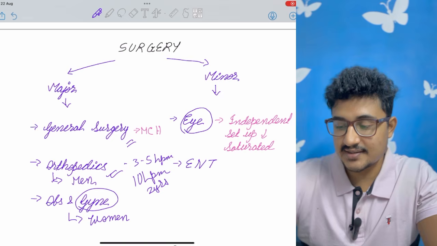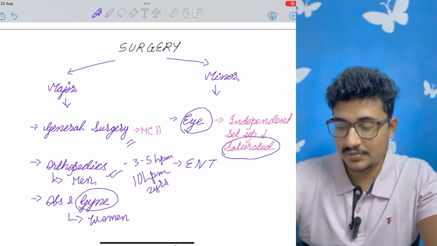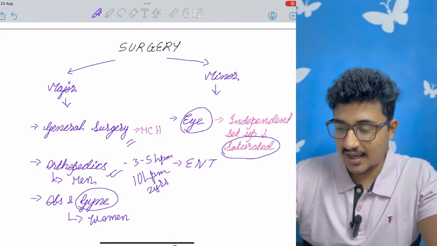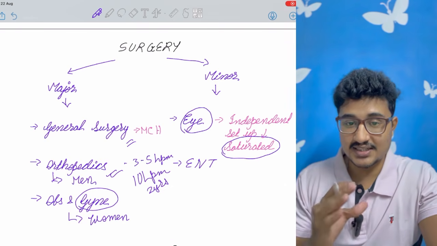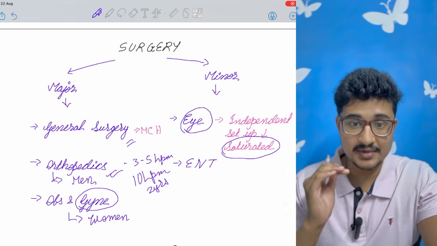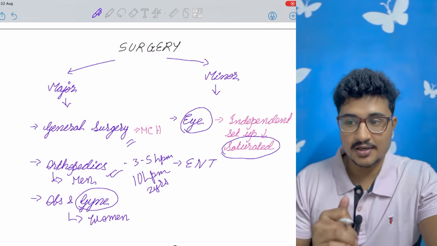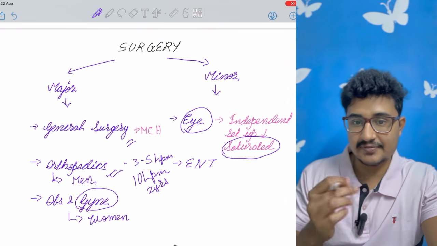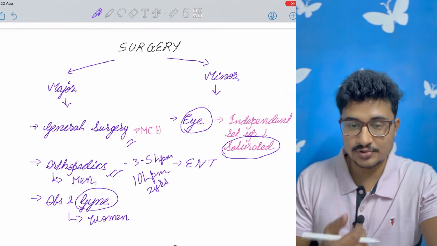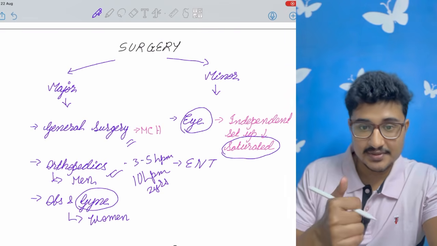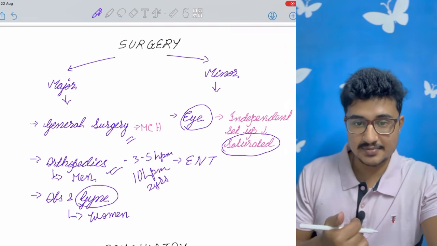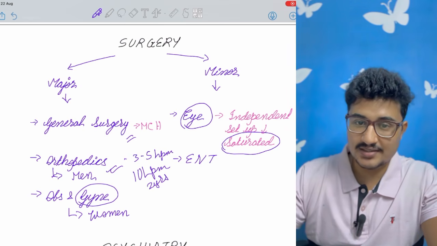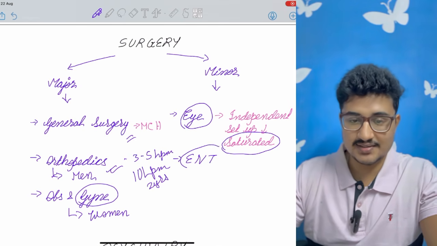In minor, eye is there, but the problem is that it is very much saturated. Okay, and independent setups are less because multi-speciality eye clinics are being set up and multi-speciality eye hospitals are being set up. So अब क्या हो गया है ना, अब ऐसे डॉक्टर के पास नहीं दिखाना चाहते, ठीक है, एक ही जगह में refraction हो जाएगा, एक ही जगह में glaucoma का checkup हो जाएगा, वैसे multi-speciality hospitals में जाना चाहते हैं, वैसे multi-speciality clinics में जाना चाहते हैं eye में. Okay, so यहाँ पे एक थोड़ा सा problem है. It is more of corporate. Independent setup chances are less.